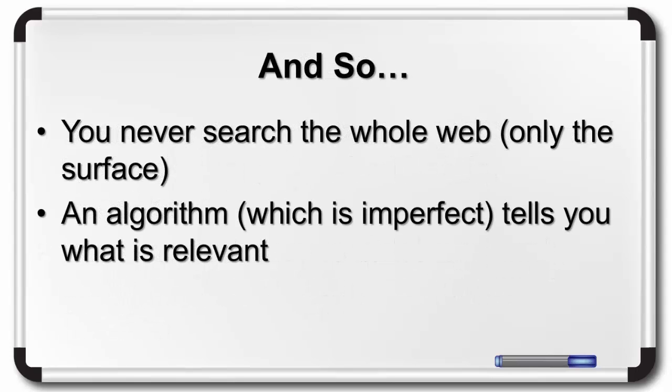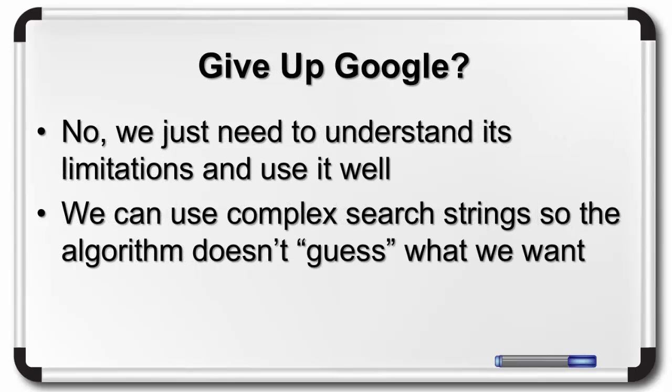And so we've learned that you never search the whole web, only the surface. And an algorithm, which is imperfect, tells you what is relevant. PageRank isn't perfect because it doesn't know your brain, only the search strings you give it. Trusting it to retrieve exactly what you want in the order you want it is therefore not an effective strategy. Does this mean we should give up Google? No, we just need to understand its limitations and use it well. We can use complex search strings so that the algorithm doesn't guess what we want. The rest of this lesson will teach you how to create these complex search strings using Google operators.